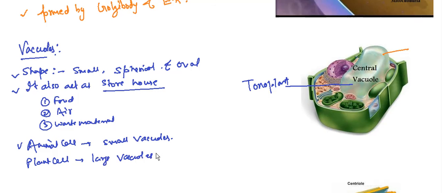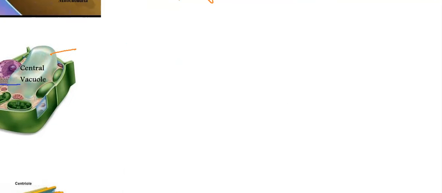Now, the main function of the vacuole is to store food material. The first function of the vacuole is to act as a storehouse for the cell. Like in our home, we always have a storeroom to keep some unnecessary things which are not regularly used.